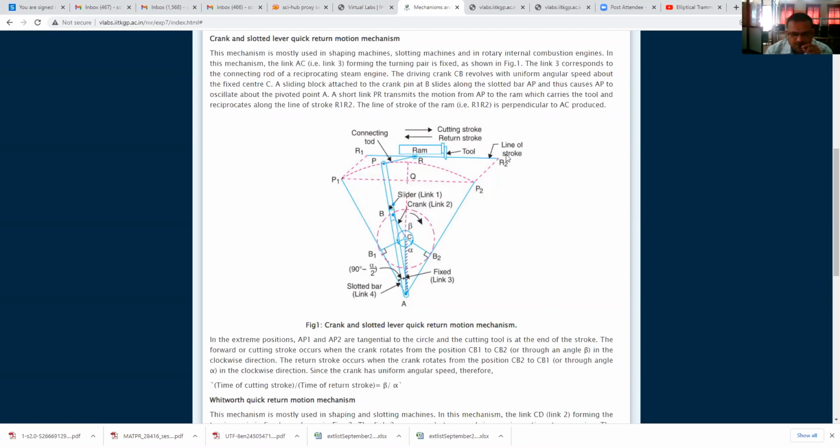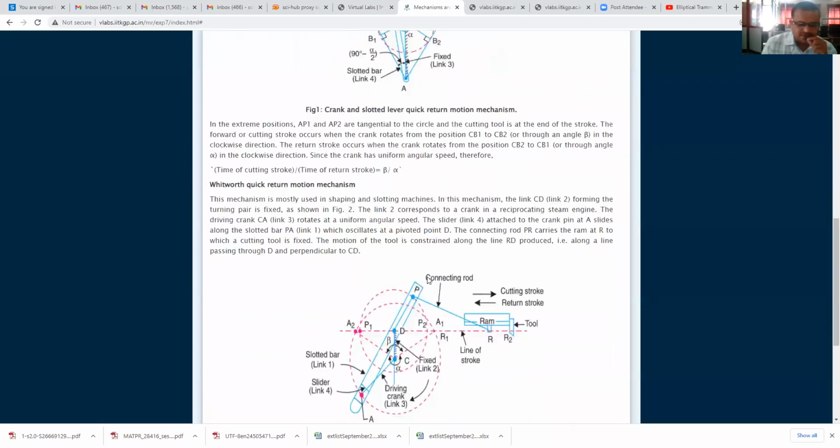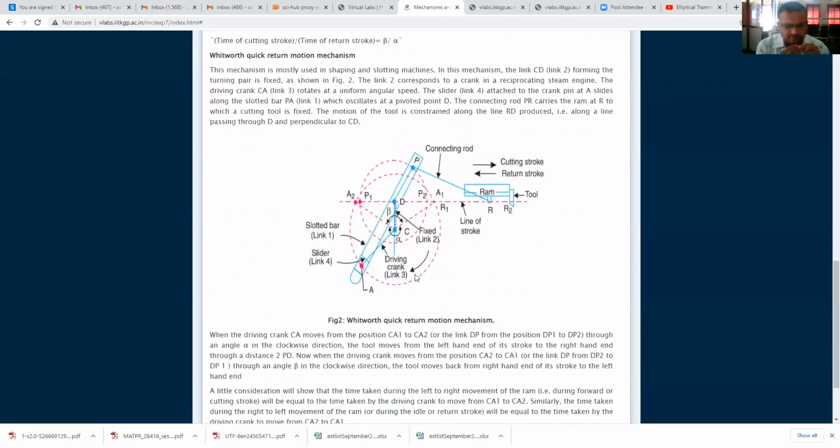Then forward cutting stroke is there, and when the crank BC rotates through an angle alpha or from B2 to B1, return stroke is there. Now if you will see, angle traced during forward stroke beta is more than the angle traced during the return stroke. Therefore you can say that quick return motion is achieved because angle traced during return stroke is less as compared to angle traced during forward stroke. Again, now we'll see this Whitworth quick return motion mechanism.